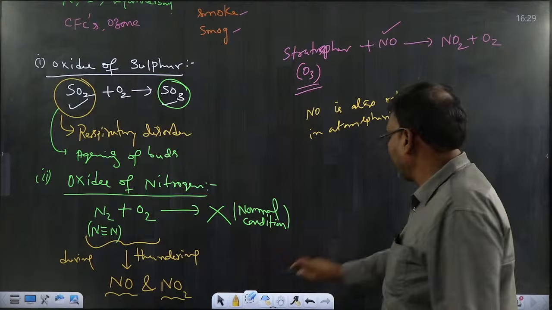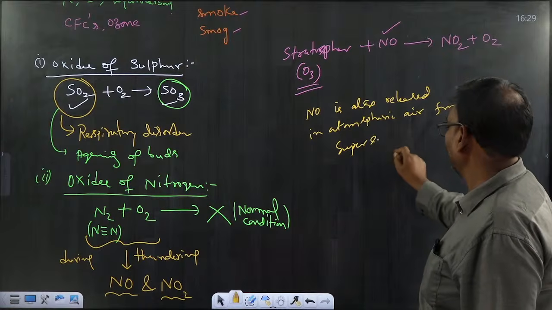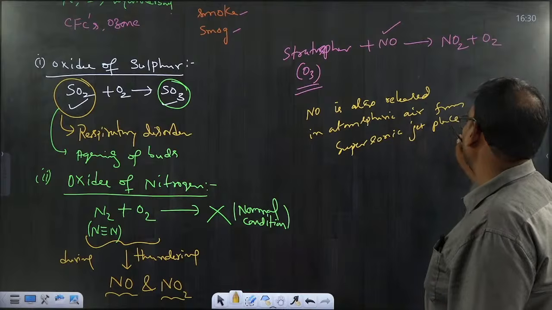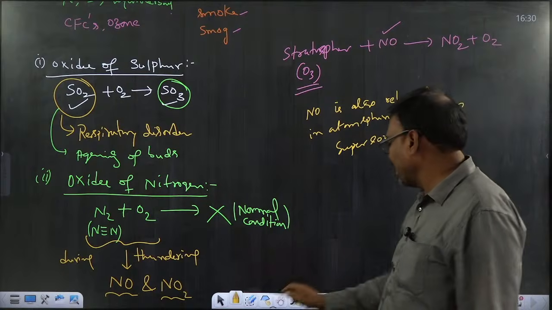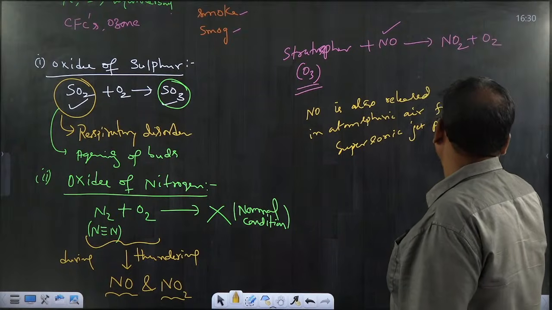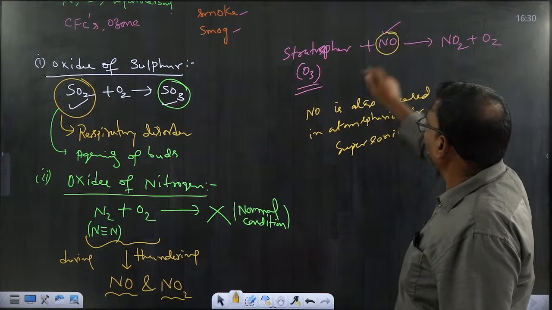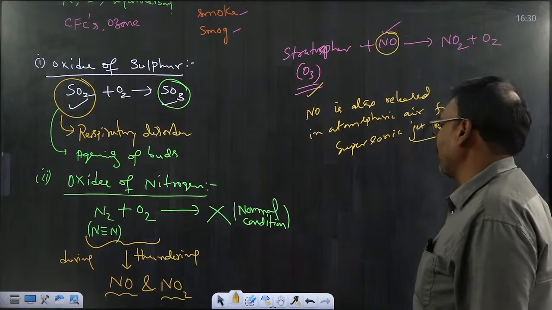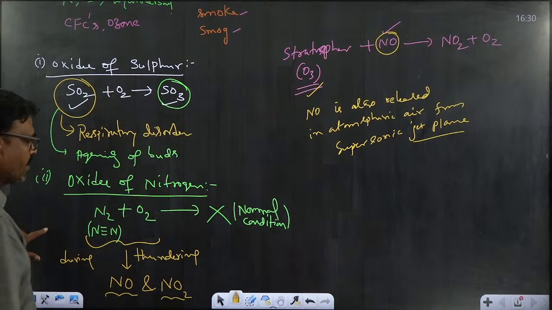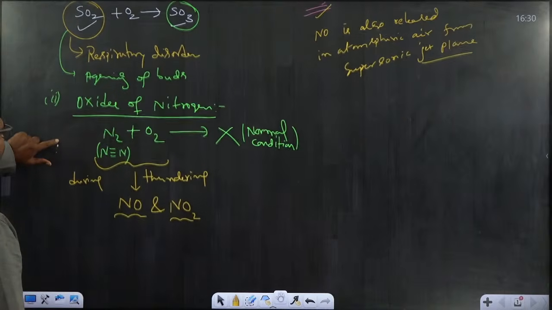These supersonic jet planes fly at a high level, so the liberated NO reaches the stratosphere. The liberated NO will damage the ozone. That's why the ozone level decreases in the stratosphere. So this is the adverse effect of nitric oxide, that is, the oxides of nitrogen.